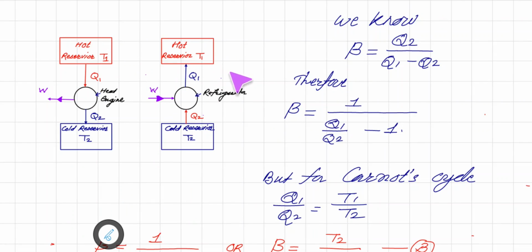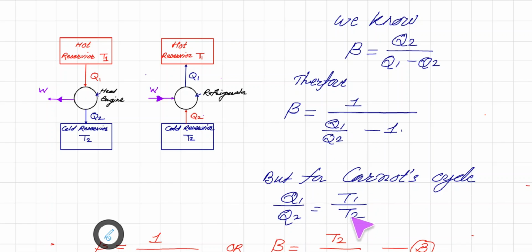So as we know, coefficient of performance beta is equal to Q2 upon W, that is Q2 upon Q1 minus Q2. So therefore we can write beta is equal to 1 upon (Q1 upon Q2 minus 1). Now for Carnot cycle we know that Q1 upon Q2 is exactly equal to T1 upon T2.